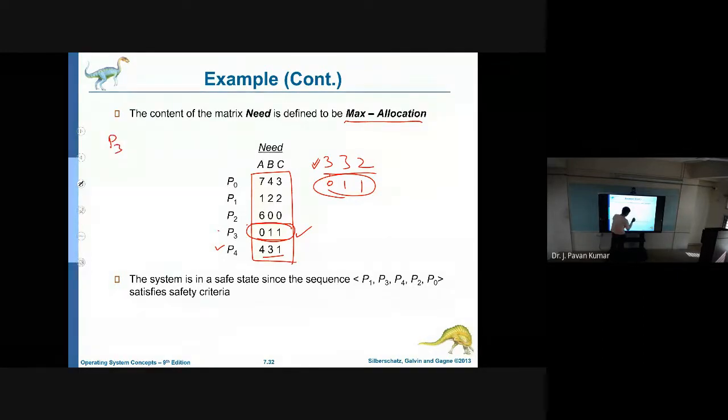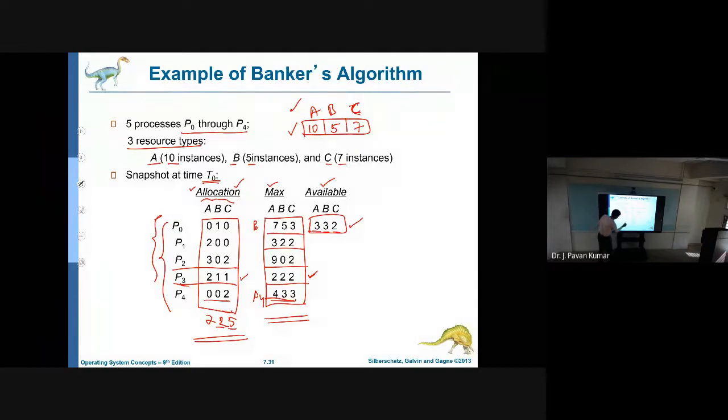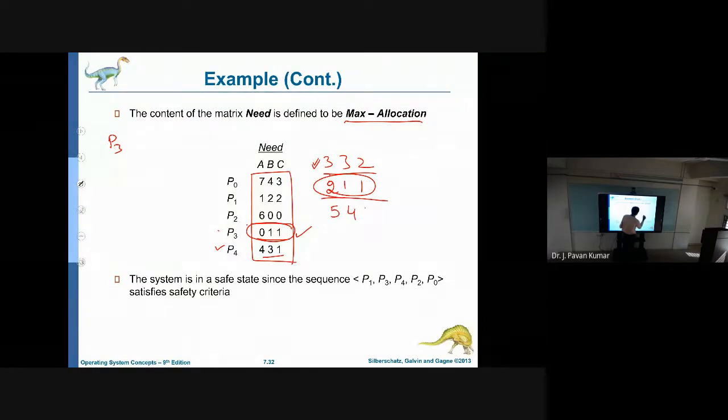Whenever it has completed its execution, it can release whatever was allocated earlier as well. Earlier allocated are 2, 1, 1. So these 2, 1, 1 will be added to the available one. So we will be getting 5, 4, 3. So this will be the available one now.